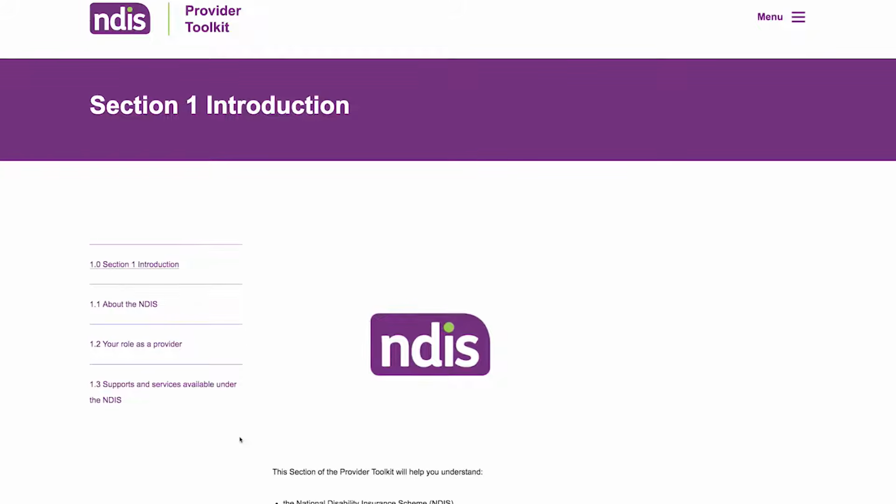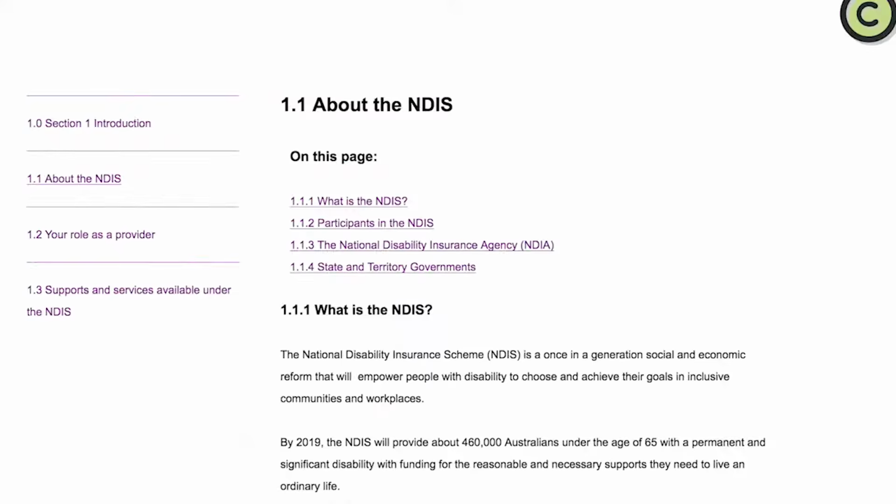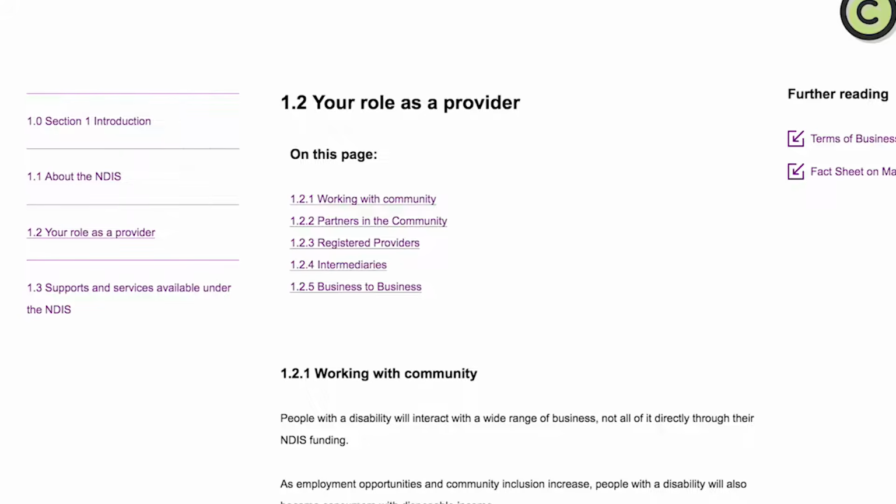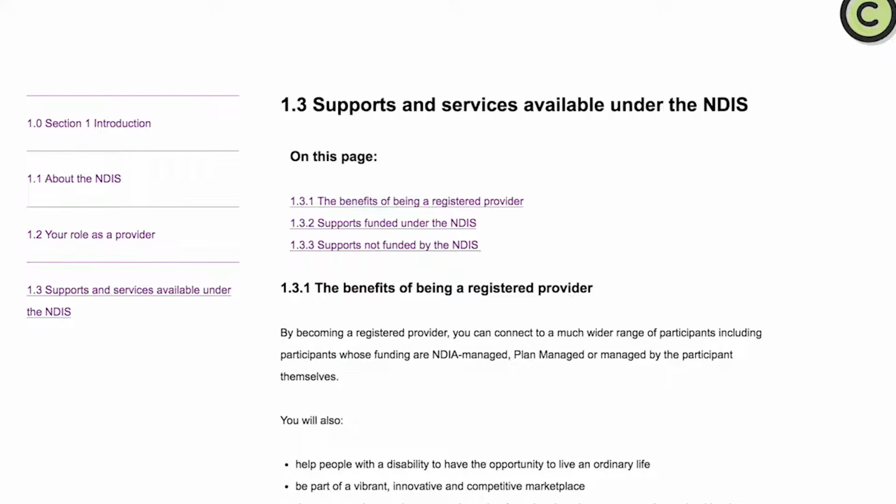This overview explains how to use Section 1 of the Provider Toolkit, including what is the NDIS, who people with disability will interact with through the NDIS, their roles and the role of registered providers, what supports and services are funded, and importantly, what will not be funded, and what role providers have in supporting participants on different plan types.